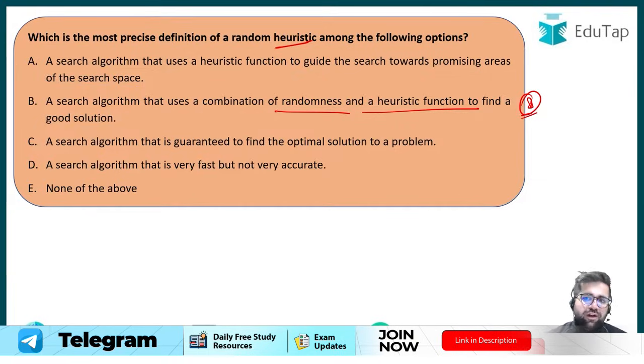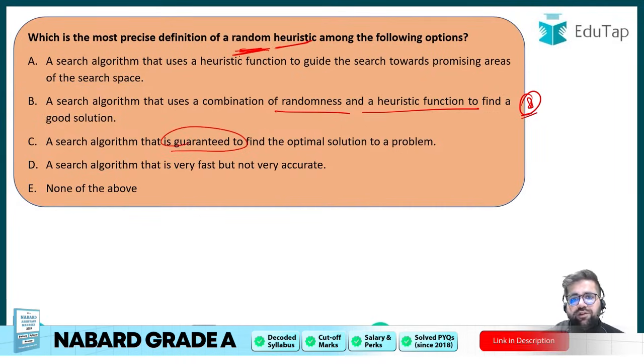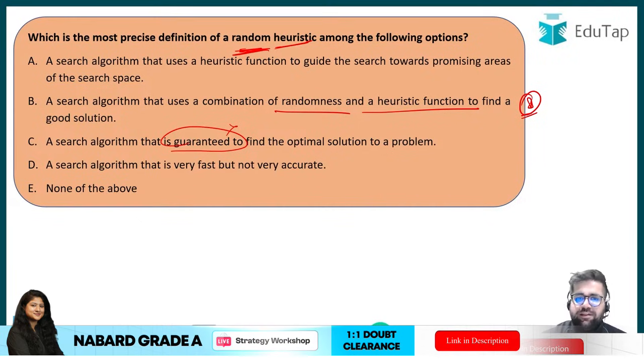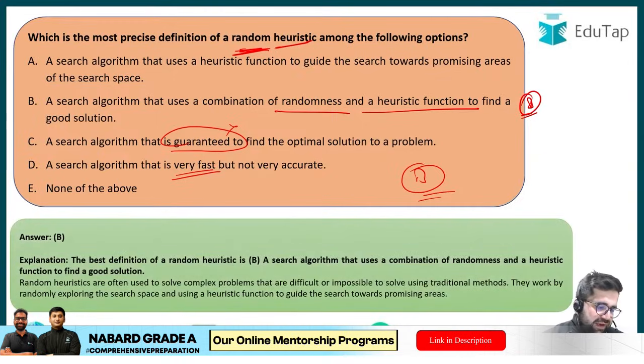Option A, to a certain extent, is correct, but option C, whenever we are talking about random heuristic, you cannot use a word like guarantee. A search algorithm that is very fast, sometimes it can be slow as well. So option B is the correct answer in this particular question. I hope you would have also given the right answers.